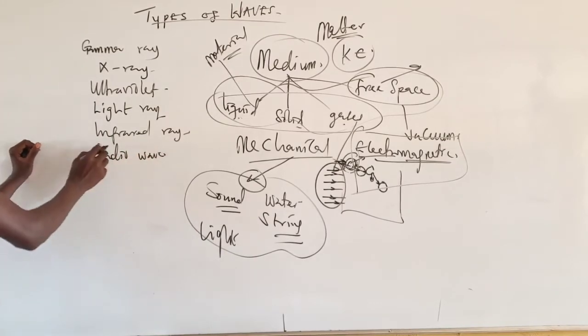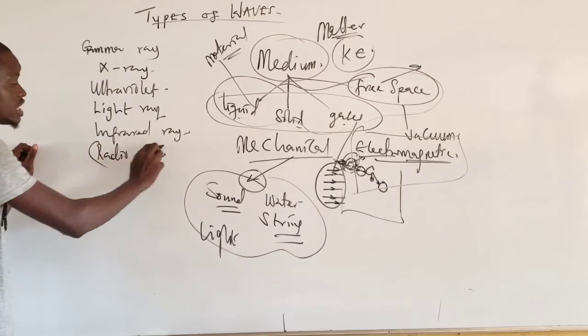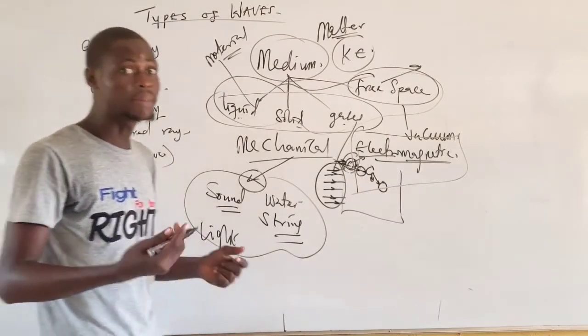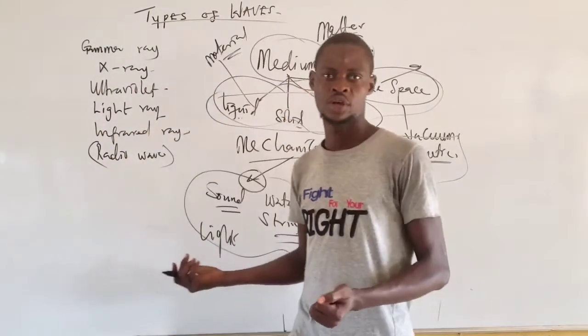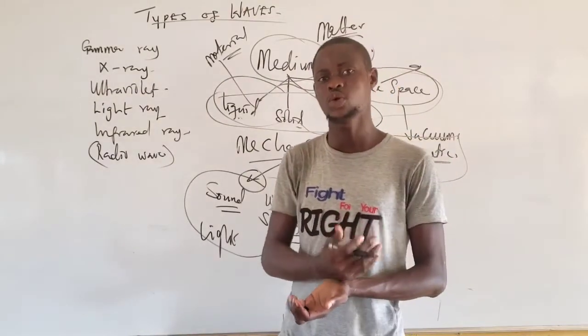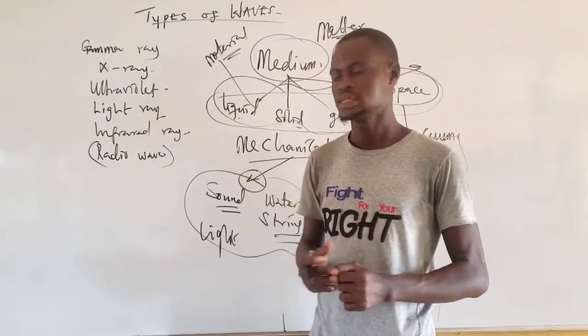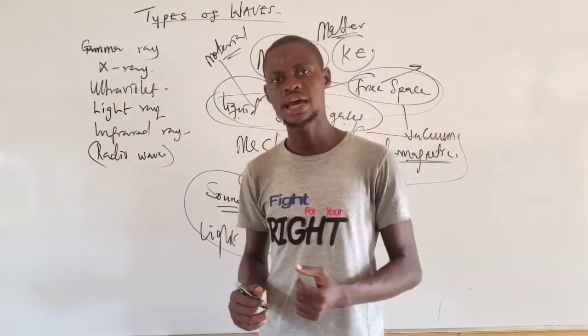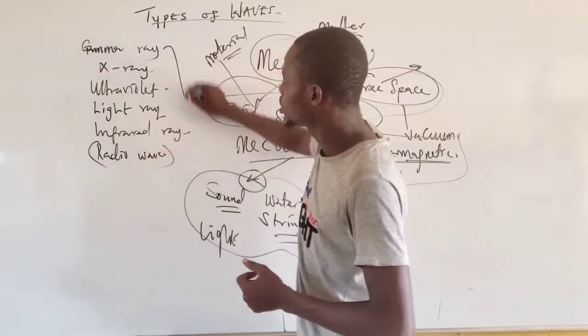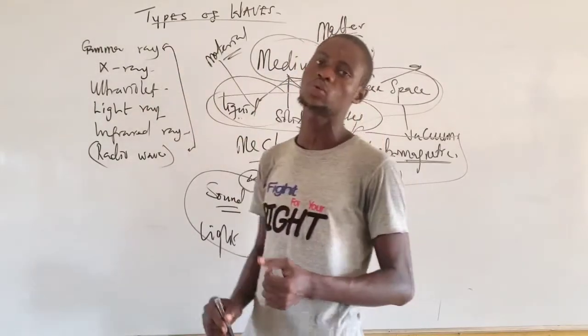Although there is one in between, which is also generated from radio wave. We call it the microwave. It's part of radio wave, but microwave is a radio wave of high frequency but low wavelength. Are we together? These are the major types of electromagnetic wave that we have.